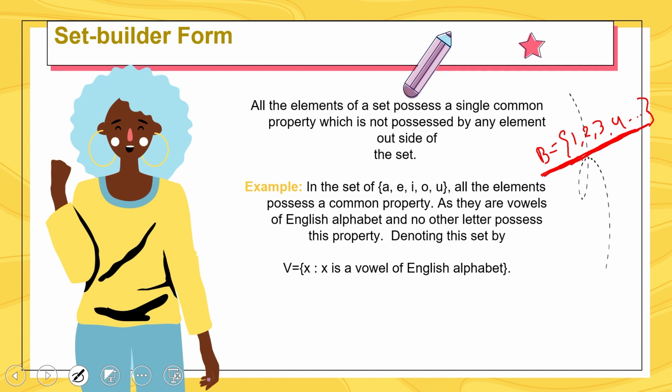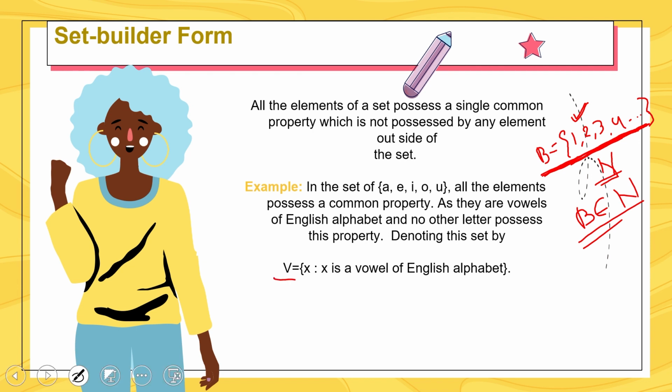So the common property in this set is that they are natural numbers, and it is denoted by capital N. So B belongs to N, for natural numbers.